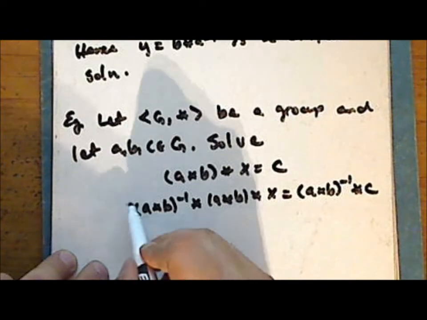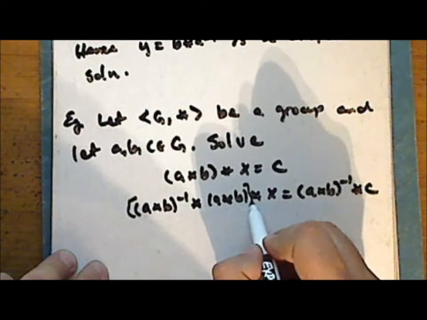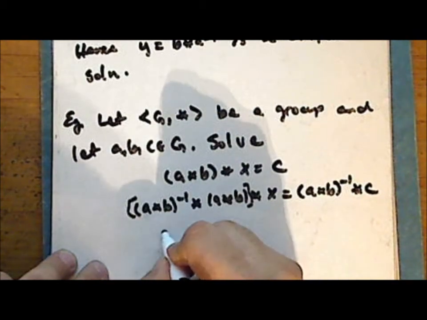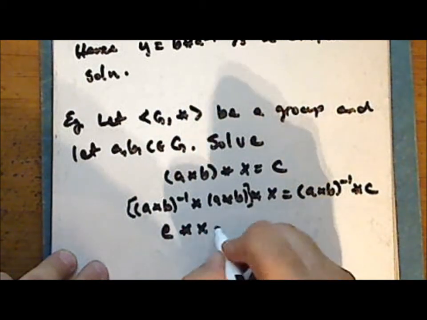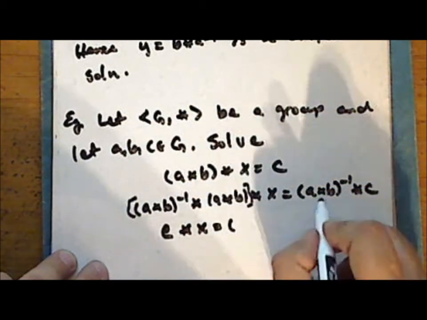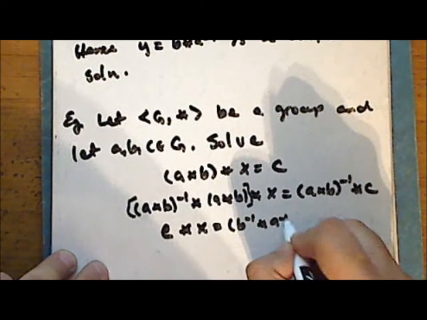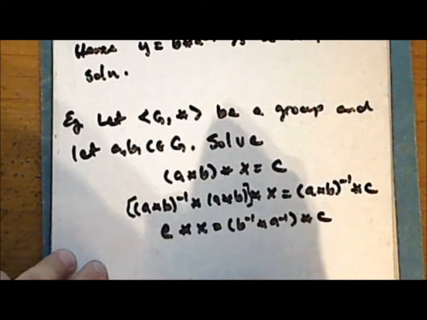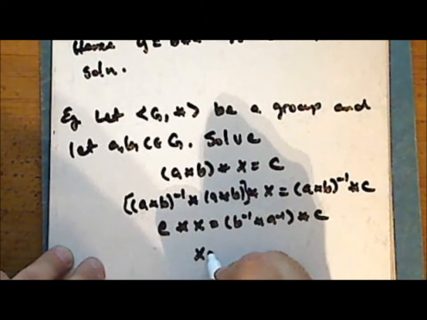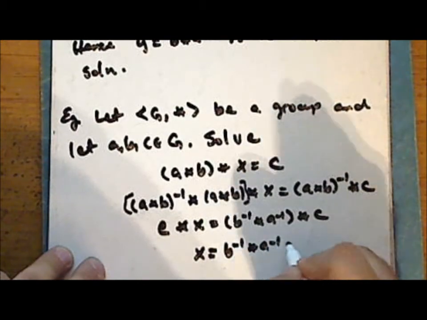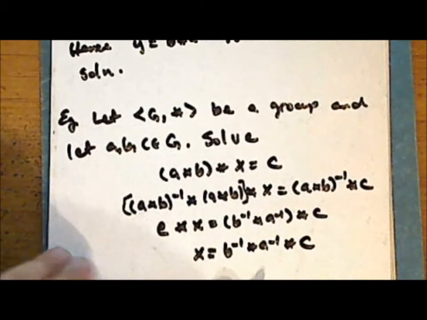And again, as we are in a group, the operation is associative, and so we can group the terms any way we like. And so we have identity star x is quantity b inverse star a inverse star c, or more simply, x is b inverse star a inverse star c. All right?